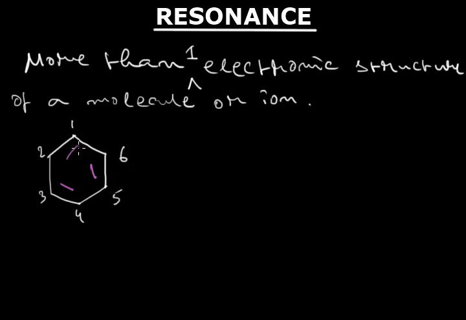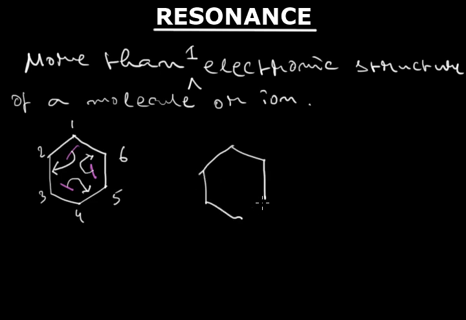and if the double bond or pi bond present between carbon 1 and 2 is shifted in between 2 and 3, then to satisfy the 4 valency of carbon, the pi bond between carbon 3 and 4 is shifted in between C4 and 5, and the double bond between carbon 5 and 6 is shifted between 6 and 1. As a result, a new electronic structure of the molecule is possible.